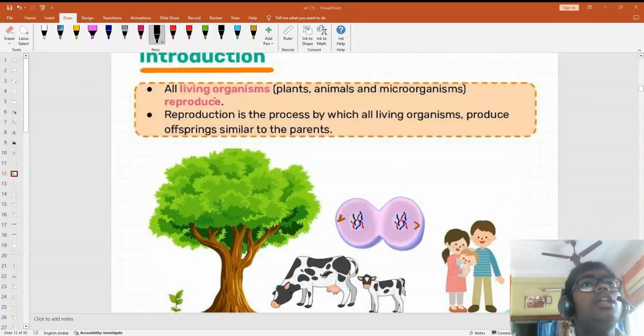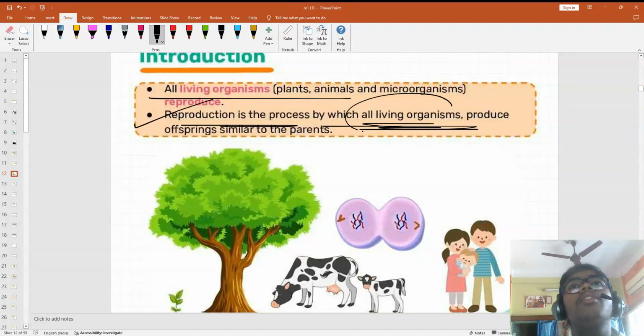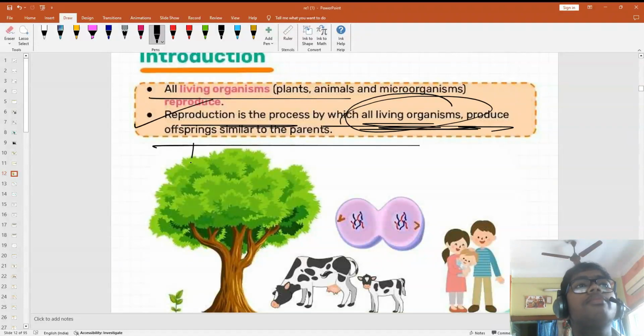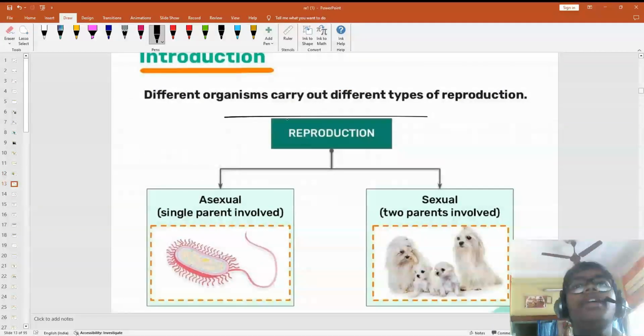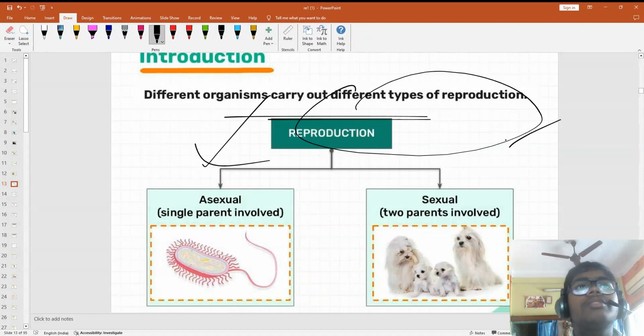All animals, all living organisms present on this earth can reproduce. Reproduction is the process by which all living organisms produce offspring. Offspring means child, baby, similar to the parents. You are similar to your mother and father. I am similar to my mother and father. So this is the case. Different types of organisms undergo different types of reproduction. There are two types, asexual and sexual.